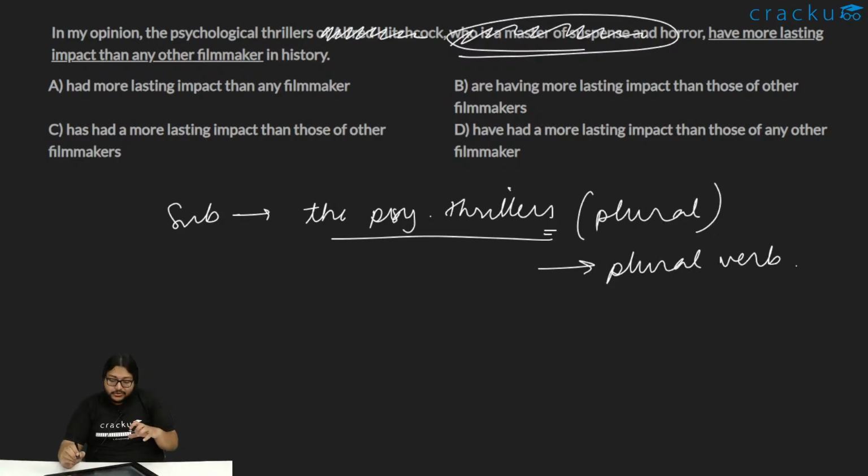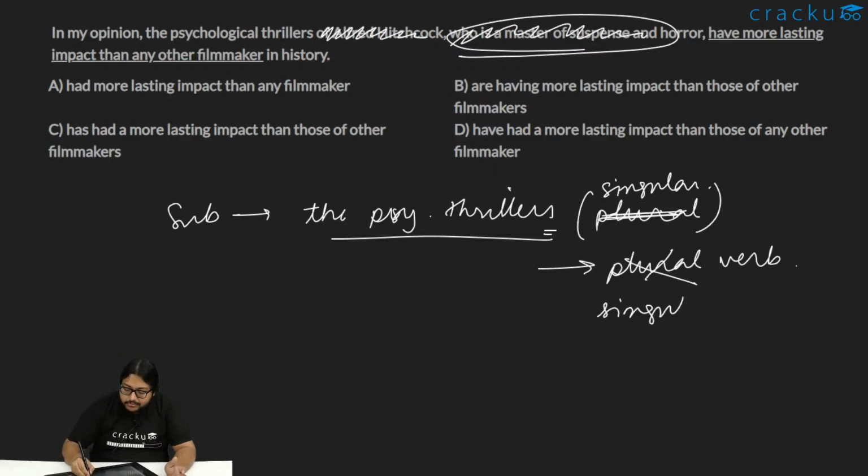But the issue here is, when we are talking about the psychological thrillers of Alfred Hitchcock, we are not referring to one thriller like that. We are referring to the entire psychological thriller thing as a whole. So whenever we have the idea that something is as a whole, it never is treated as a plural. It is always treated as a singular. So the psychological thrillers of Alfred Hitchcock is one unit, one thing. So that is why the verb should be singular. It should not be plural. It should be a singular verb.